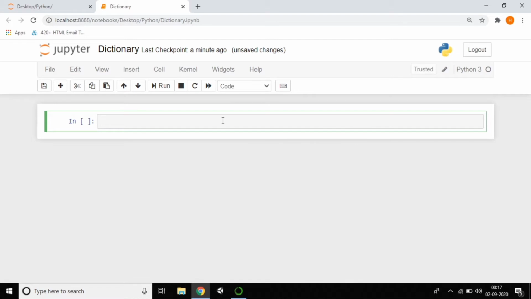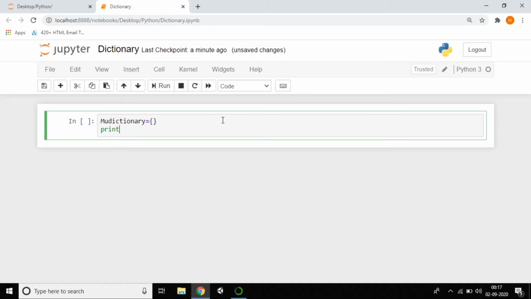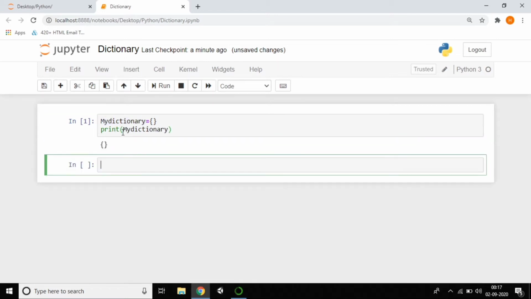I'll create a simple dictionary called my dictionary. I'm creating an empty dictionary and printing it. So what is the output? Of course it will print an empty dictionary, as we all know. You can see that it printed the empty dictionary.